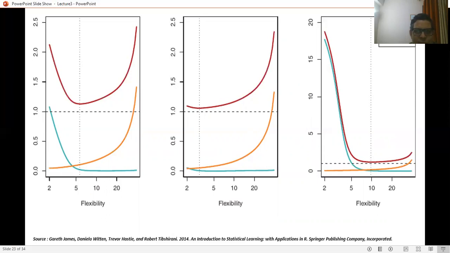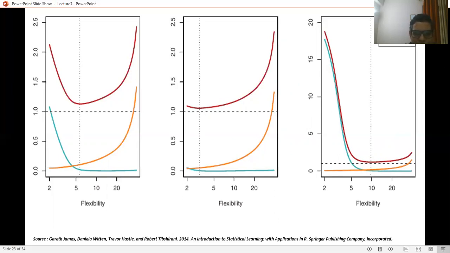We have a graph showing the relationship between mean square error, bias and variance as flexibility increases. As the flexibility increases, the bias decreases and variance increases, and test MSE first decreases and then increases.